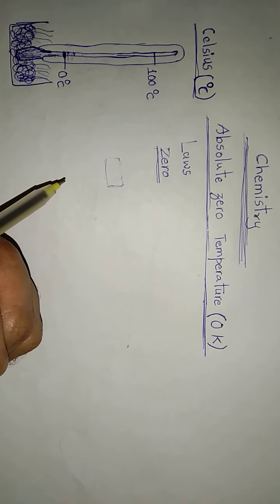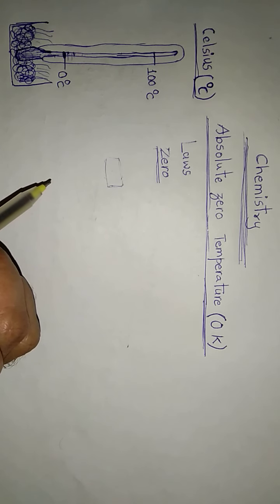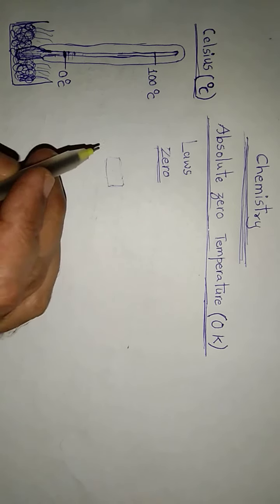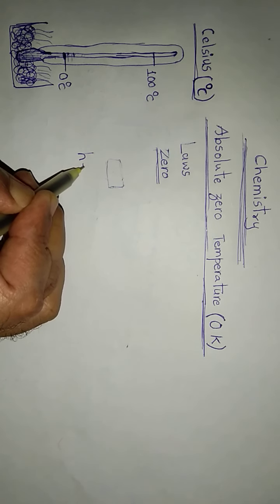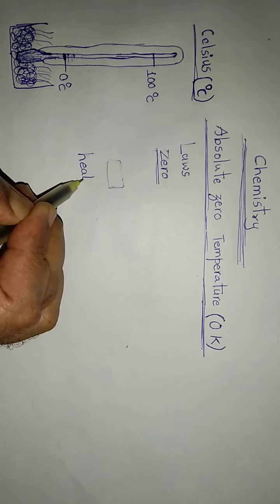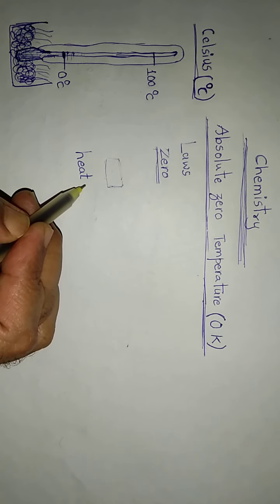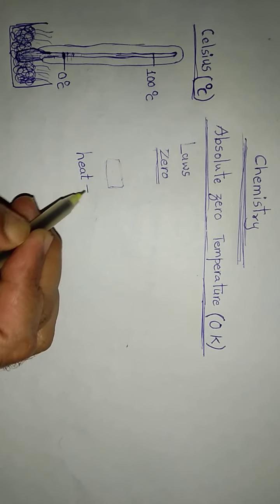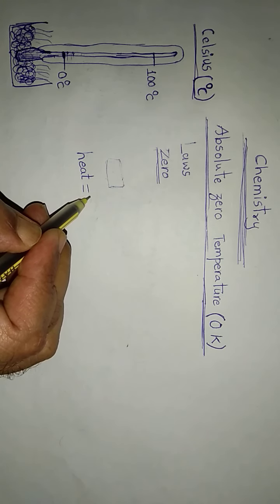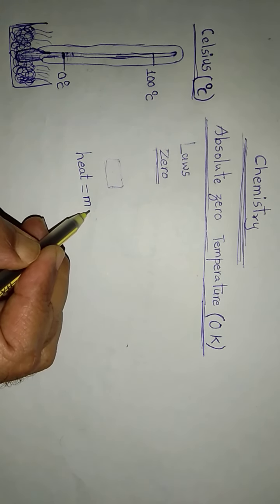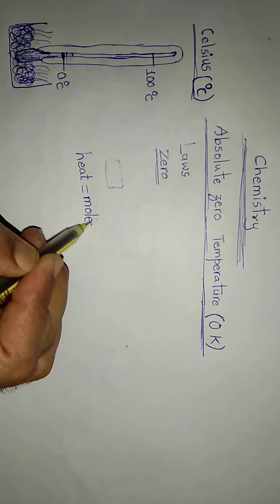What is the simplest meaning of the term heat? Remember, the simplest meaning of heat is molecular motion.